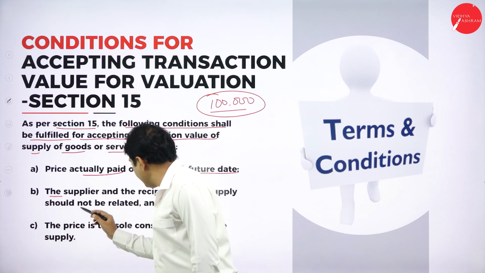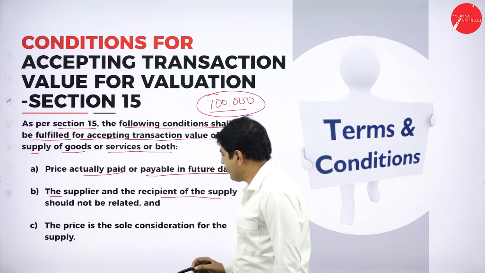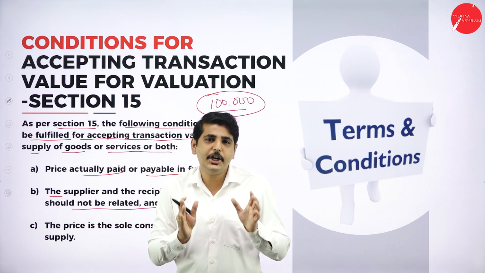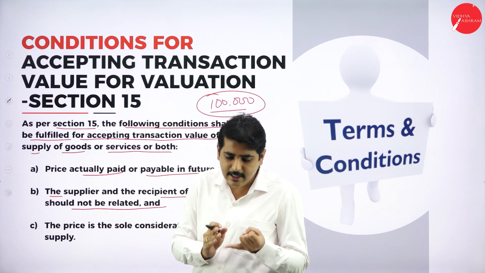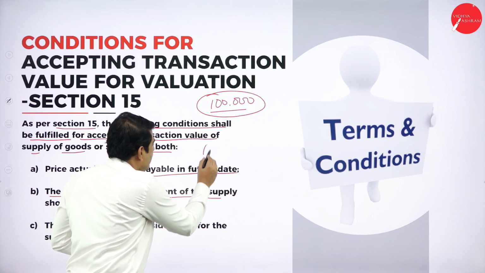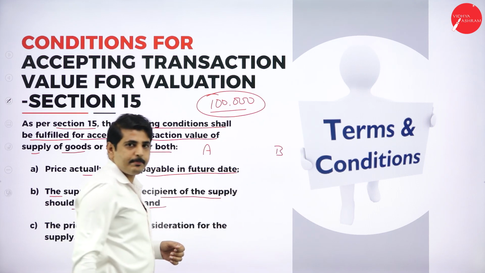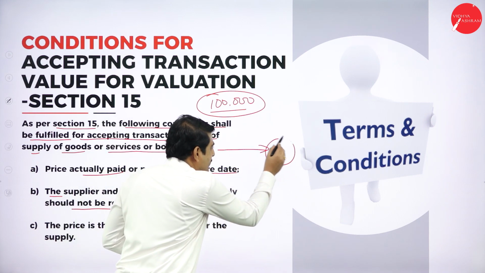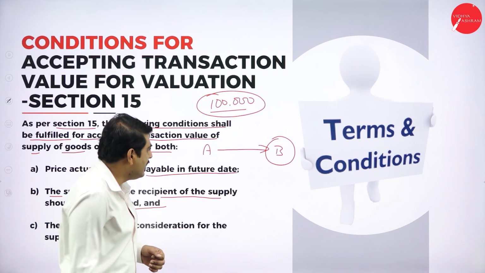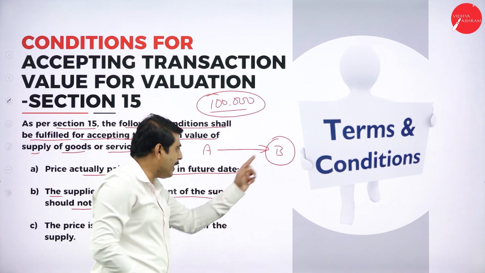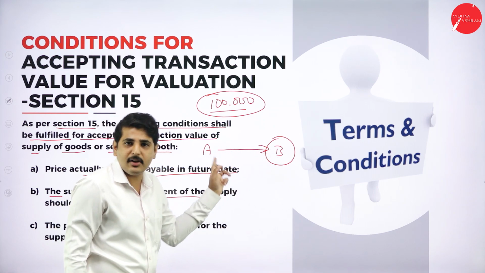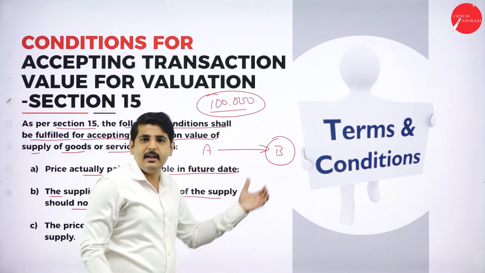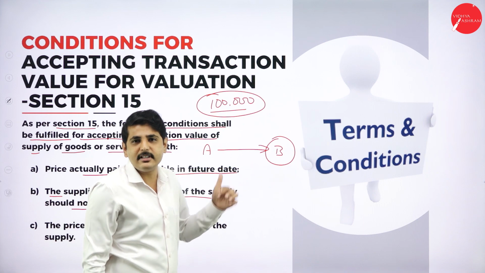Next, the supplier and the recipient of the supply should not be related persons. What do you mean by related person? Already explained: he should not be in the same business. For example, if A is supplying goods to B, B should not be a related person. B should not be related to A. He should not be an employee of the A company. He should not be a partner of the A company. He should not be related in any way. He should be a customer only, an ultimate customer only. Then only we will consider it as a supply.